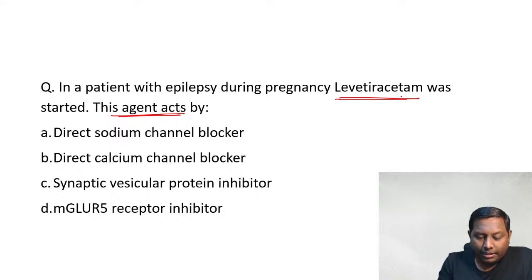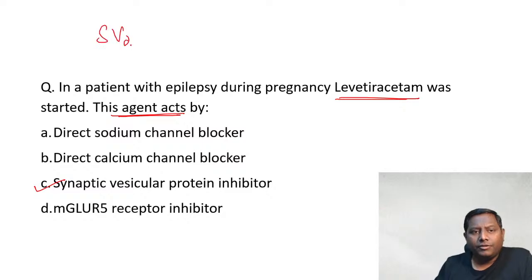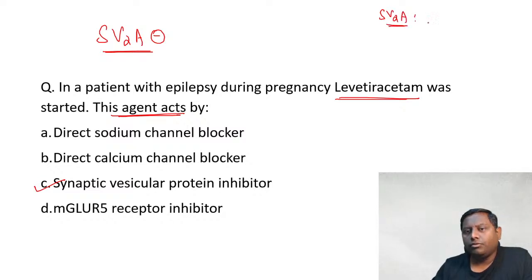So as we can see here, majority are in favor of C, so that is very good. SV2A, synaptic vesicular protein, guys, it actually modulates, in a normal scenario, your glutamate and GABA release.